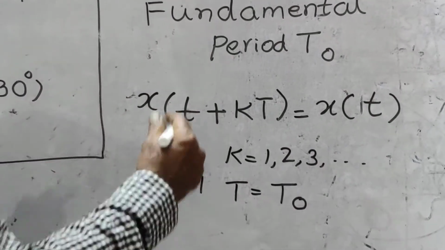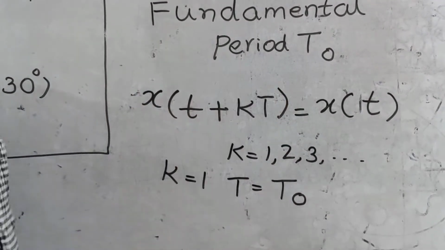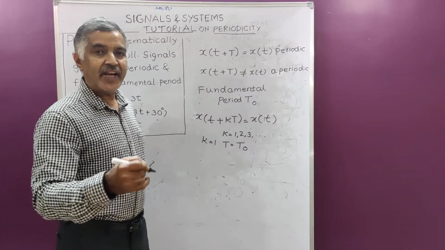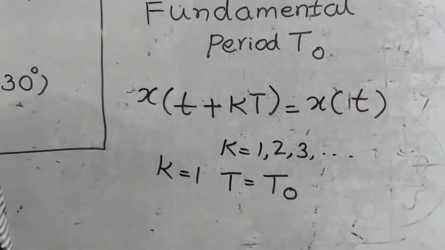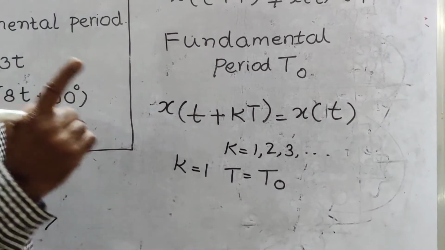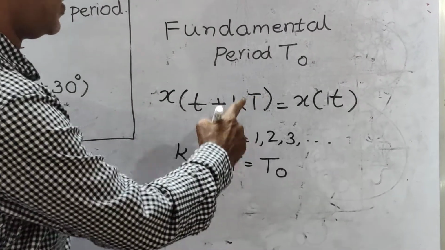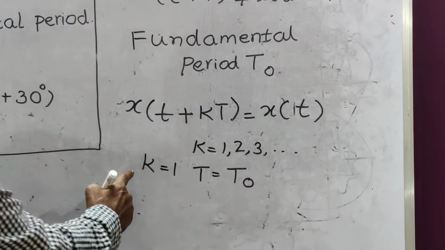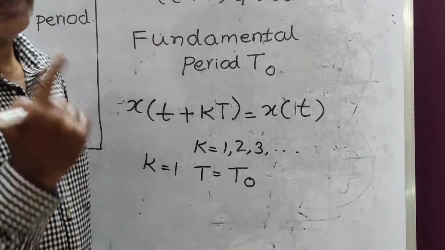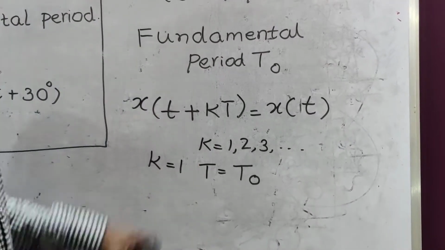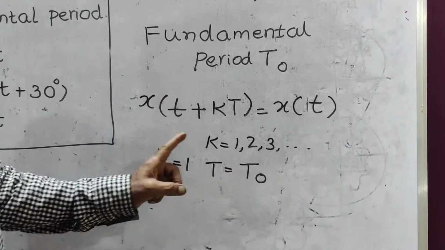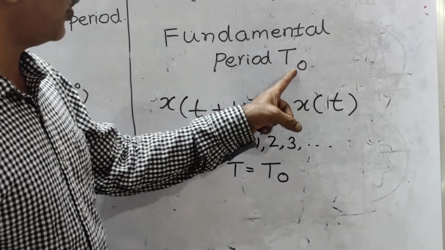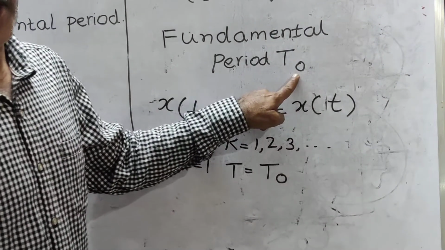Understand? See, x(t + kT). In the recently given example, 7, 14, 21, 28, etc. are multiples of 7. So I have taken 1 times 7, or kT where k is 1. If k is 1, then it is called the fundamental period. The others are multiples. In problems, you must concentrate on the fundamental period, and I will go on using the notation T naught for it.